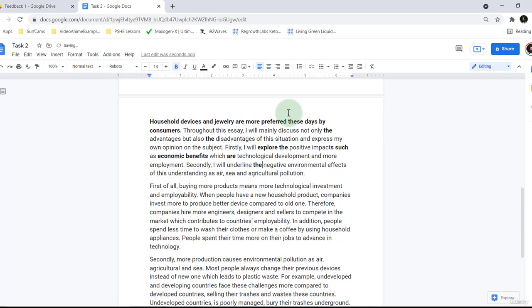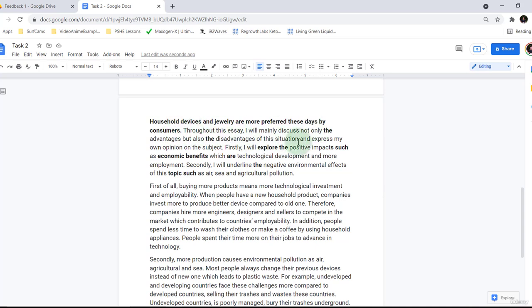So obviously issues with articles here. The negative environmental effects of this topic, such as air, sea and agricultural pollution. So I'm just going to have a read back of the whole introduction paragraph and just think, is this that sort of top band score yet? 8.5? Maybe, let's see.